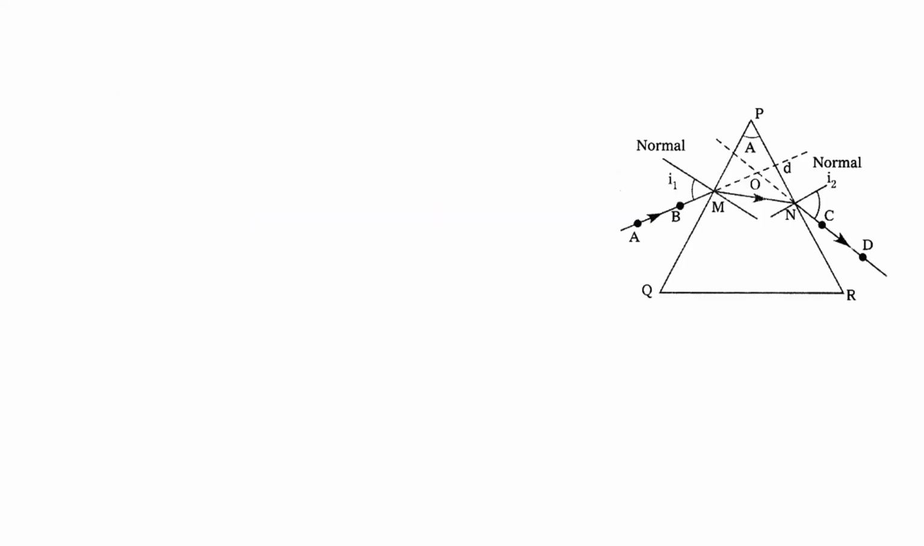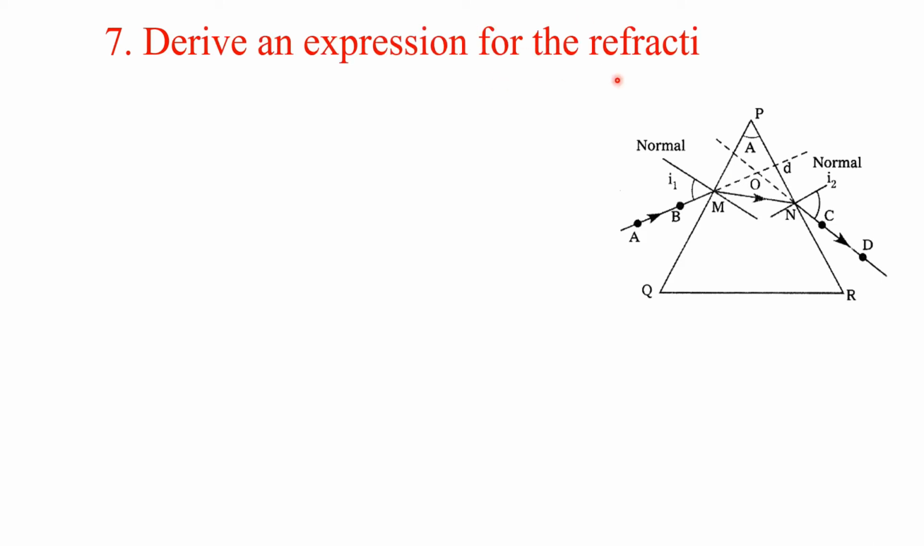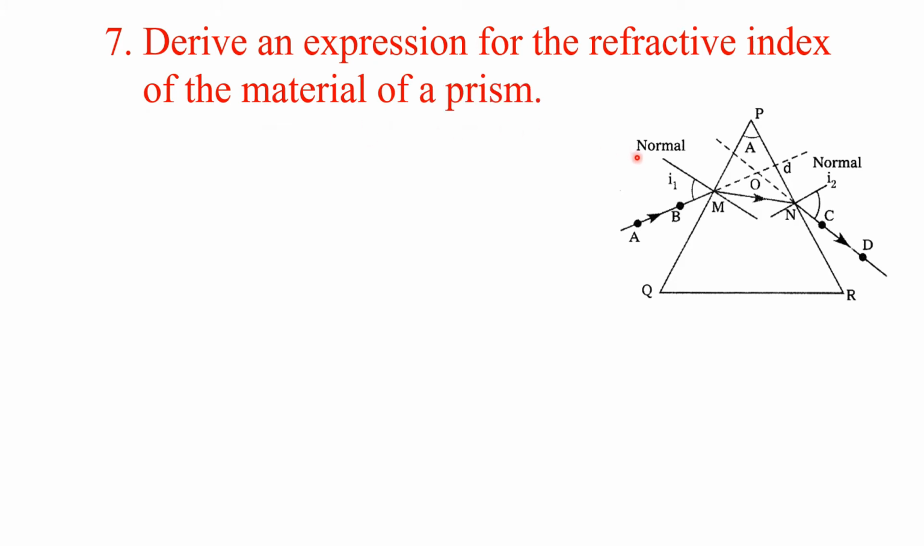Okay, next one, derive an expression for the refractive index of the material of a prism. See, this is the figure. Observe the ray diagrams in the figure. Triangle PQR is the outline of the prism and this AB is the incident ray and this is the normal and it is the angle of incidence.